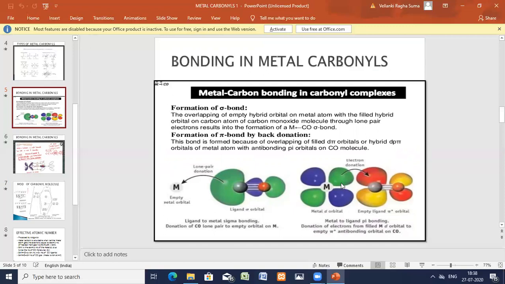Now the ligand is approaching the metal, and it gives its one electron pair to the metal. So C O has one bonded electron pair here, and one lone pair of electrons of the carbon is donated to the metal. Therefore, the sigma bond between metal and carbon monoxide is formed. Previously, carbon monoxide had a triple bond. How is it formed? A simple way.